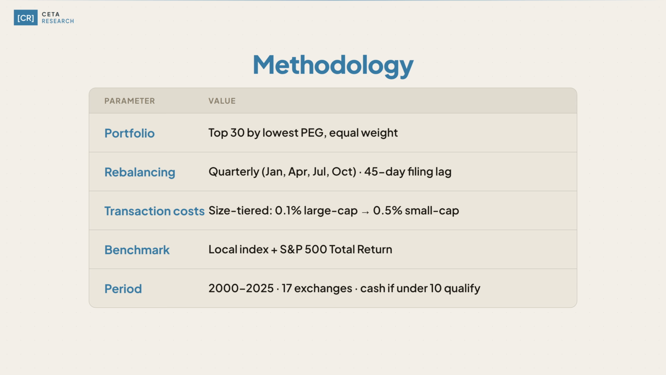At each rebalance, we take the top 30 stocks by lowest PEG and hold them at equal weight. If fewer than 10 stocks qualify, the portfolio holds cash. That happened 22 times in India, mostly between 2000 and 2004, and 24 times in Norway, where the tradable data only covers 2013 to 2025. The India universe here is NSE only. The full backtest code is on GitHub at Ceta Research, Backtests, in the GARP folder.